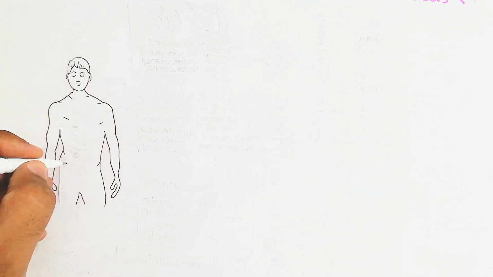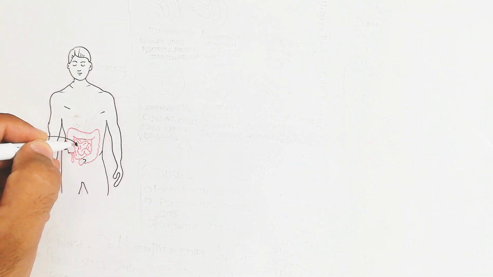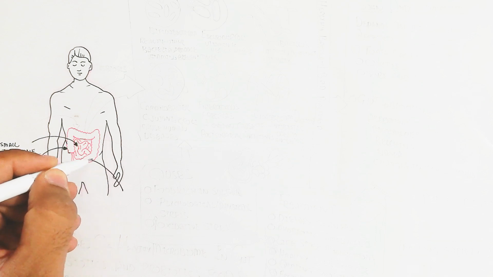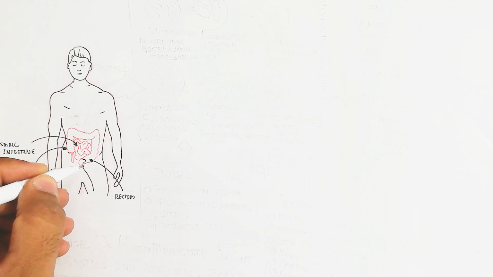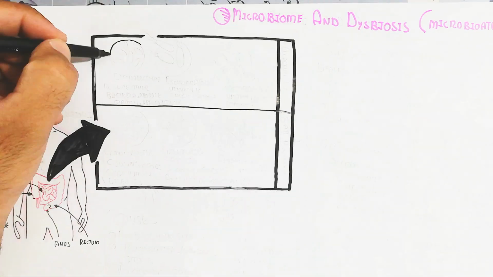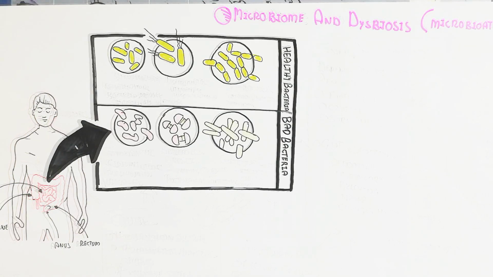General overview. This is the person containing the large intestine and small intestine. The large intestine contains the cecum. The cecum contains a gut flora. This gut flora contains bad and good bacteria, but the balance is very important. This is the rectum and anus, the ascending, transverse, and descending colon, and the sigmoid. The healthy bacteria and bad bacteria should be in balance.